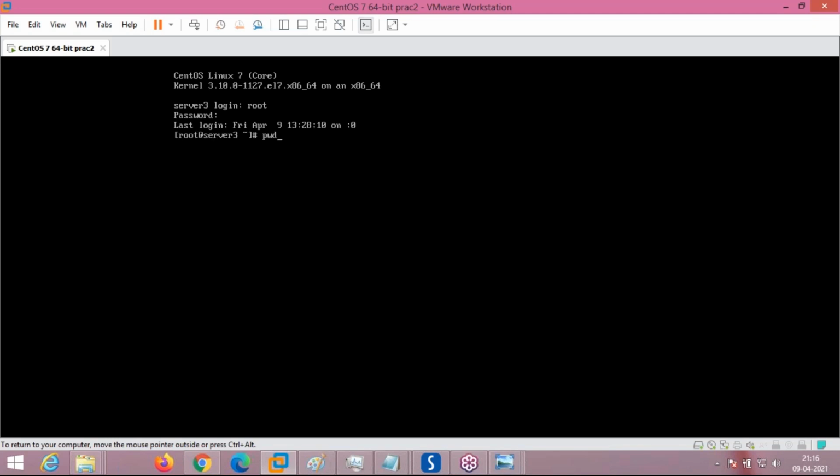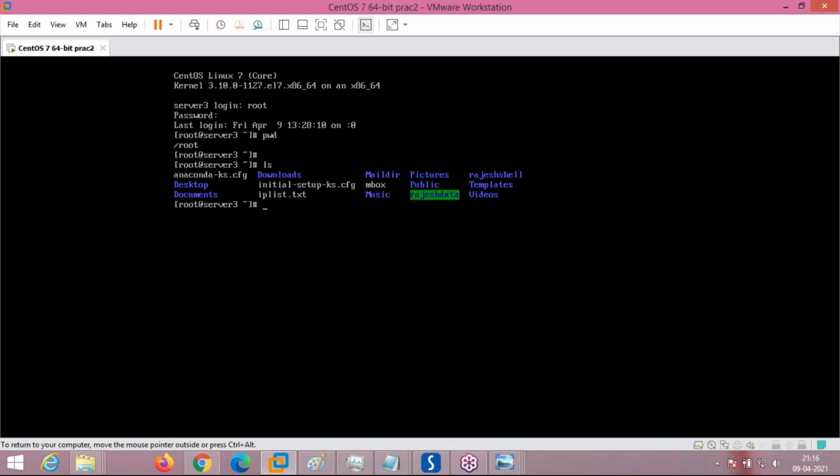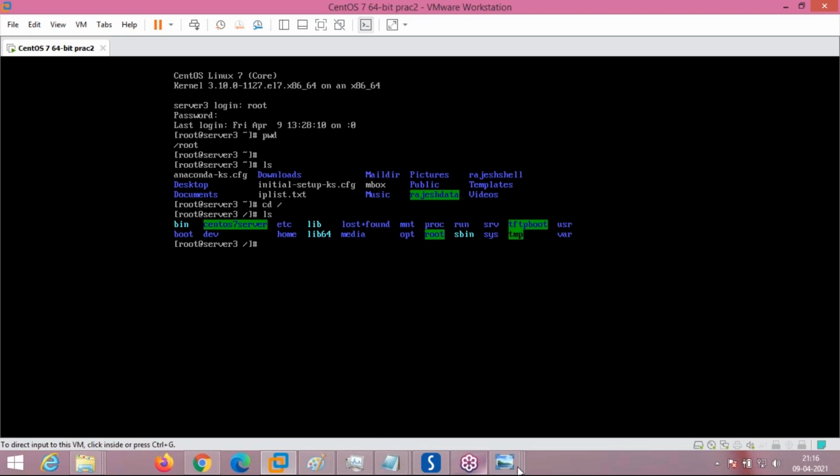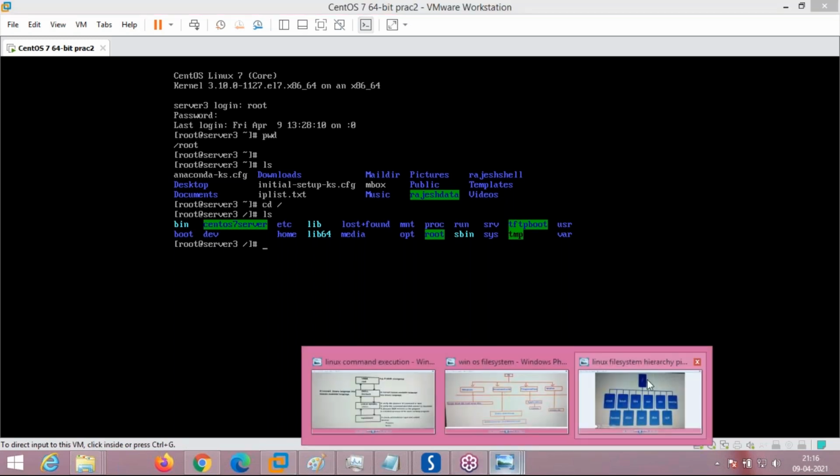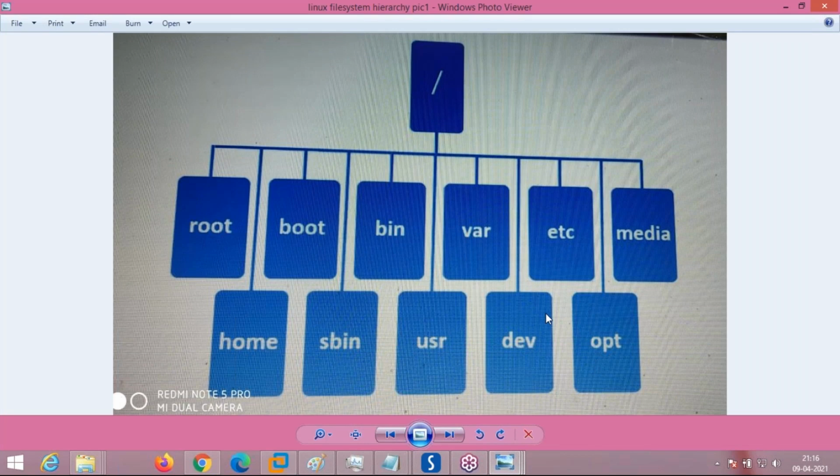Where does this user log in by default? The present working directory, pwd command, shows us /root. All the root users log in into /root, and these are the files created there by default. These are the files which are created whenever the OS is installed. All the items in this hierarchy are created by default, either as a folder or as a partition in that operating system.